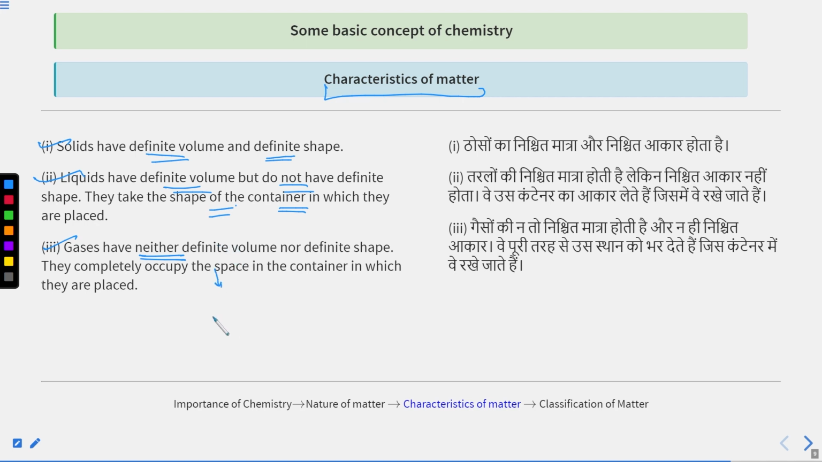It means they do not have fixed shape and fixed volume. They completely occupy the space in the container in which they are placed. Similarly, liquids can take up the shape of the container in which they are placed. So this is about the properties of solids, liquids and gases.